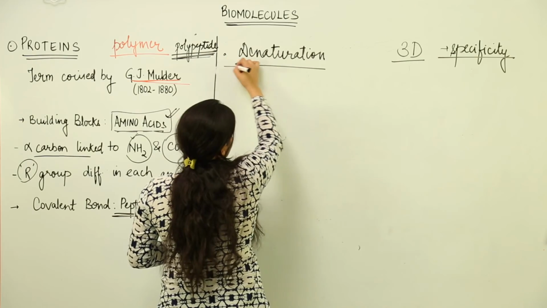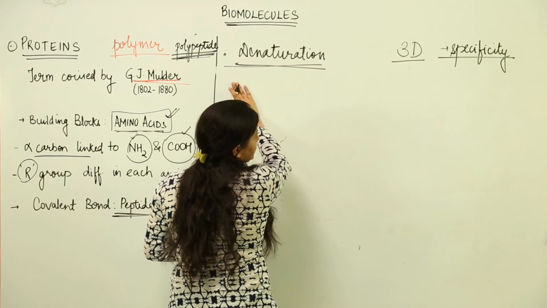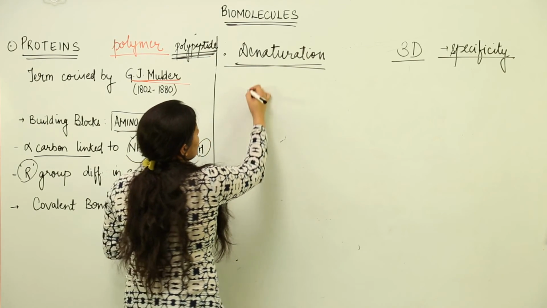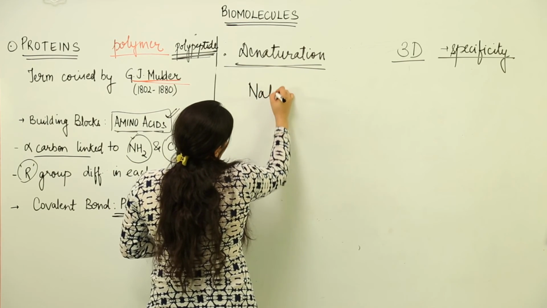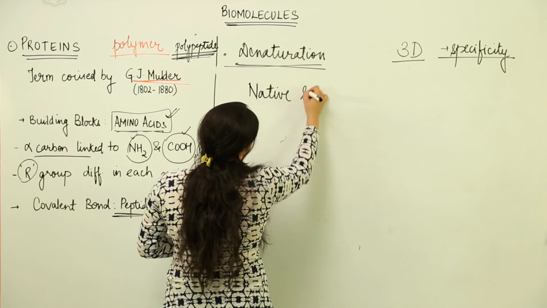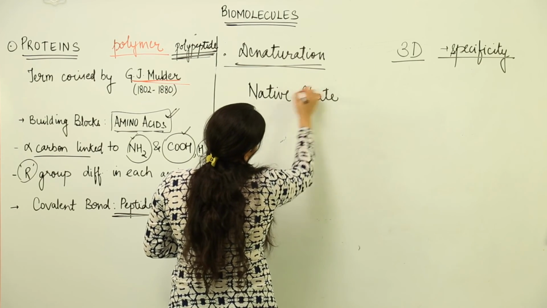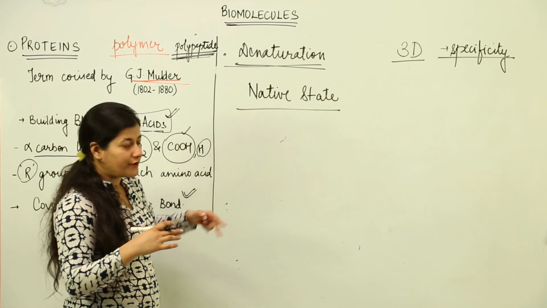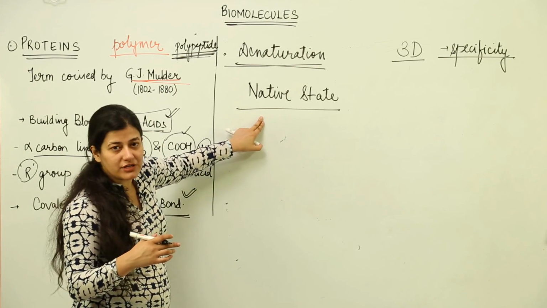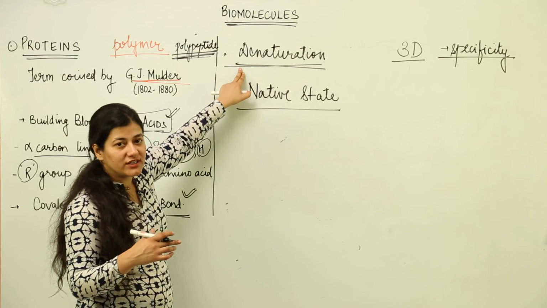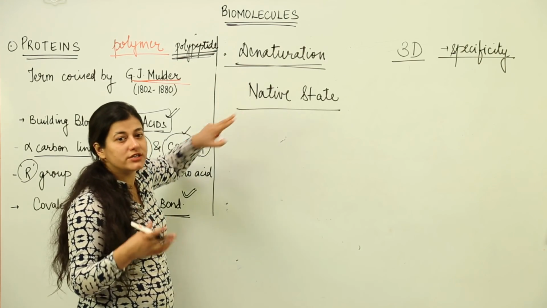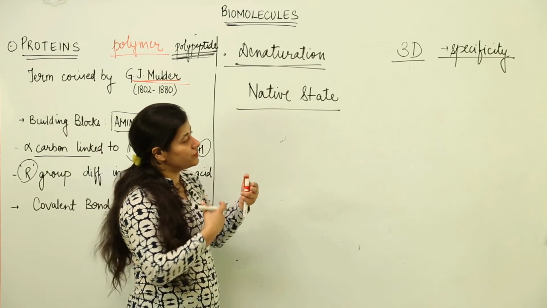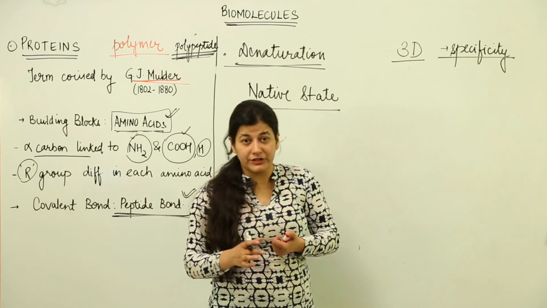And when we talk about the structure, we have to take into consideration another term that is known as denaturation. What is denaturation? We did discuss the native state of the protein. Whenever any sort of heating is given, or the conditions are not suitable for the protein formation and its functioning, it loses its native state and becomes denatured. That means the structure is lost, the bonds are broken and the protein gets denatured, and it cannot be brought back into its original condition for further functioning.